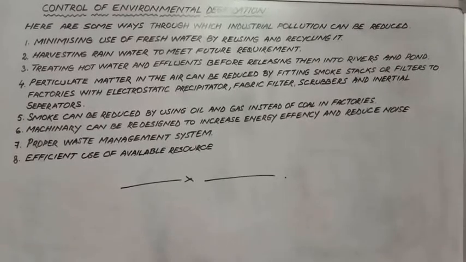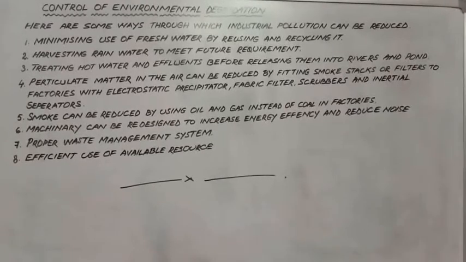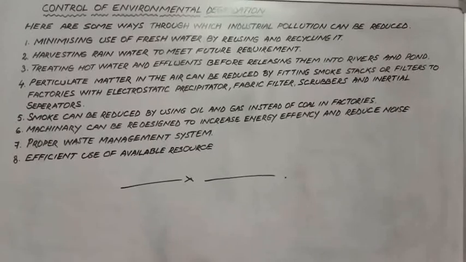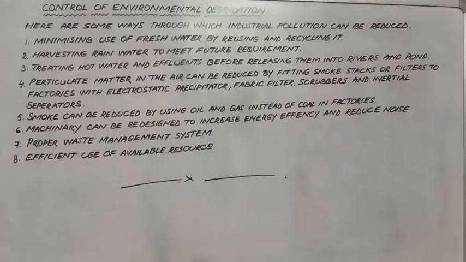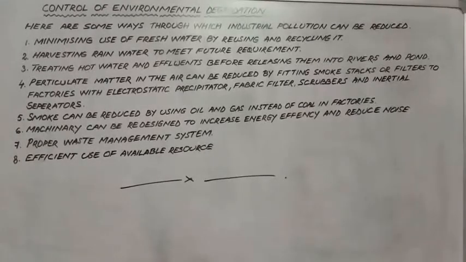Number 7 is proper waste management system. We should have a proper waste management system so that we do not pollute the land. We have a habit of throwing our waste materials outside into the open, which should not be done. It should be done in a systematic manner so that things can be done in a proper way.